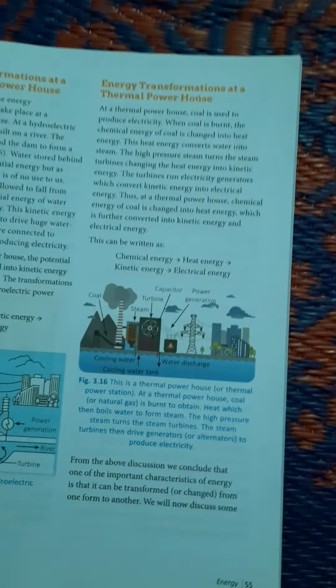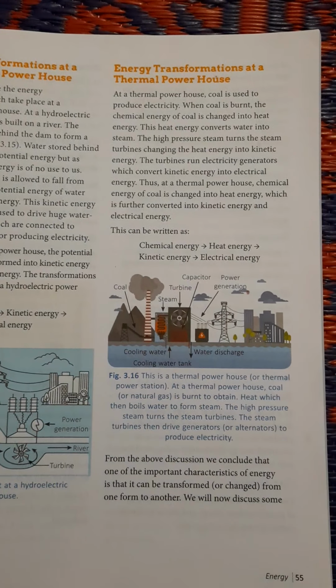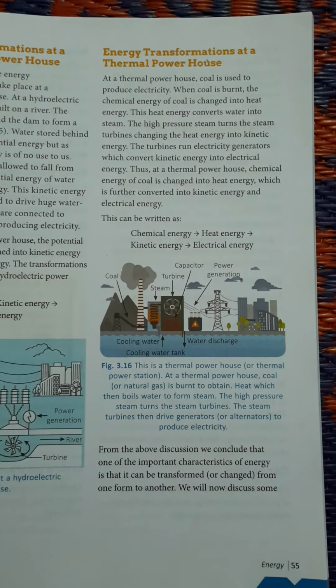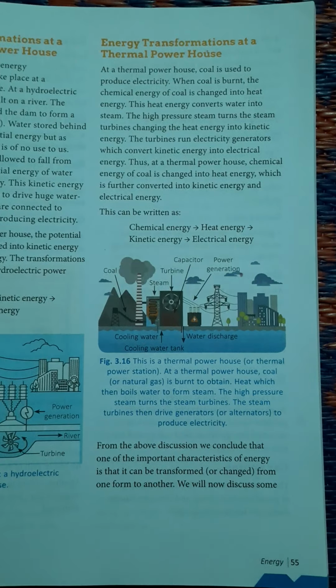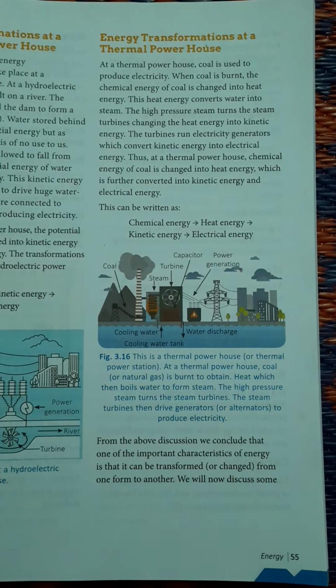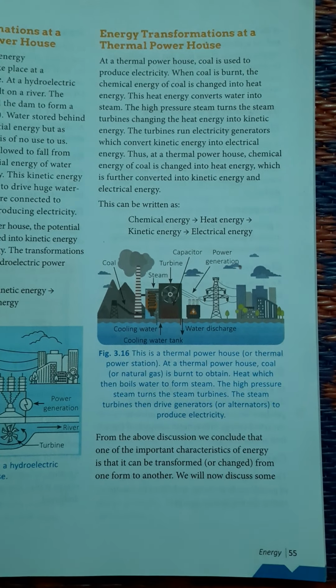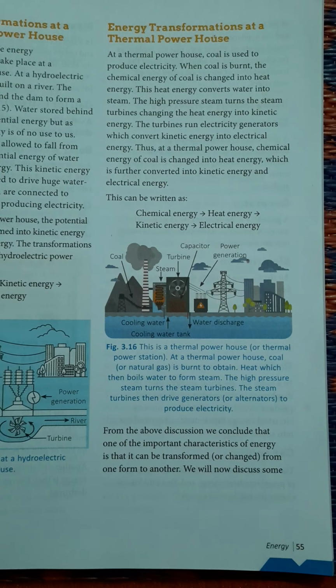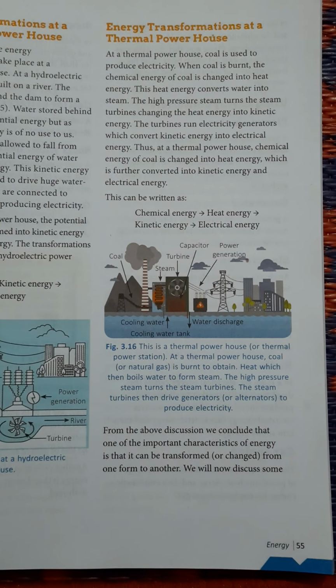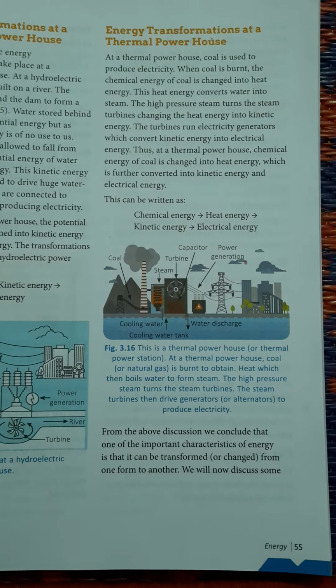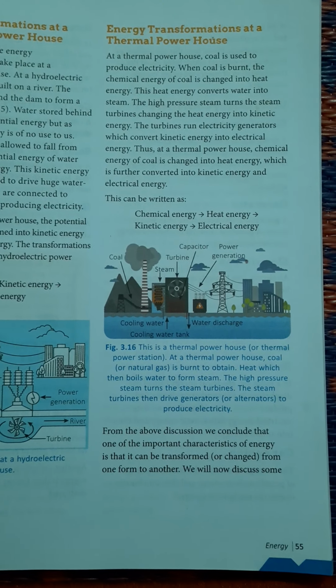Now next is energy transformation at a thermal powerhouse. How does a thermal powerhouse work? At a thermal powerhouse, coal is used to produce electricity. When coal is burned, the chemical energy of coal is changed into heat energy. This heat energy converts water into steam. The high pressure steam turns the steam turbine, changing the heat energy into kinetic energy. The turbine runs electricity generators which convert kinetic energy into electrical energy.